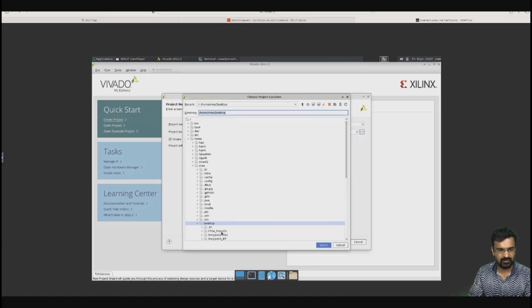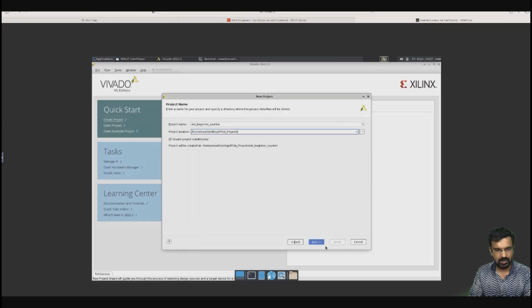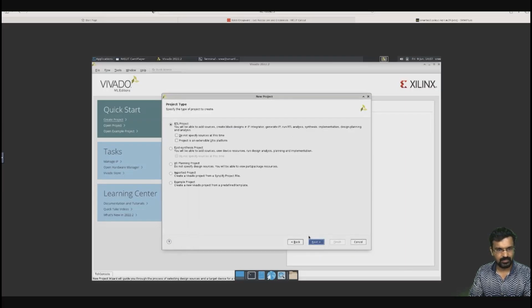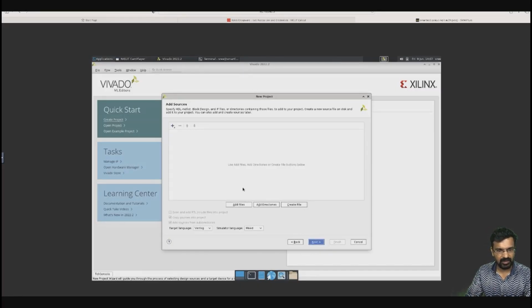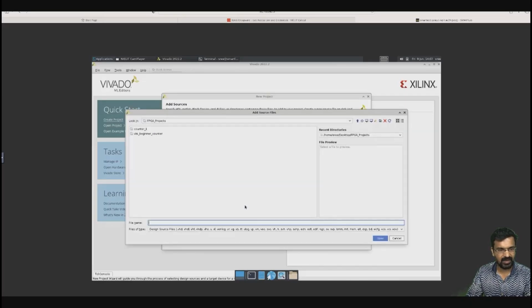You can save your projects in whichever folder you want, or on the desktop. Go next. Now it's an RTL project. RTL, all of you know what it is. My colleague Mr. Nandakumar has already explained about Verilog HDL and other things, so you know how to write RTL now. If I have a source, I will add that, or else I can create a counter.